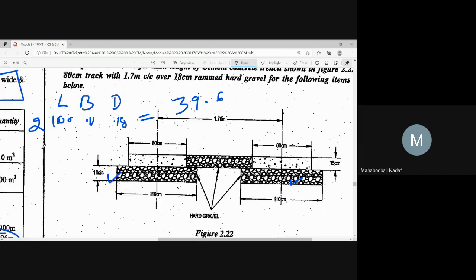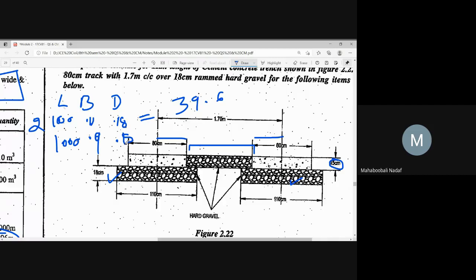Second thing, this one. That is also 1000. Width is how much? So you need to minus 1.7 minus 0.4 minus 0.4. How much? 0.9, sir. What is the depth here? Depth is given as 50.